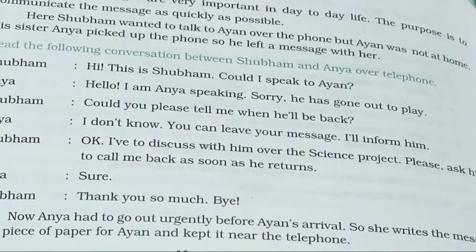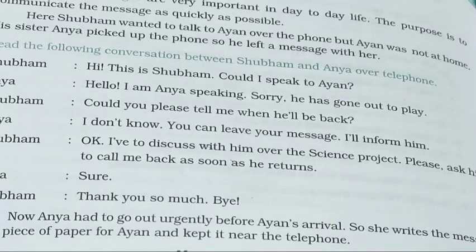Bye. So this is the conversation that Anya and Shubham had over the phone. Now Anya had to go out urgently before Ayan's arrival. So she writes the message on a piece of paper for Ayan and keeps it near the telephone. So based on this conversation, such questions come in writing short messages.